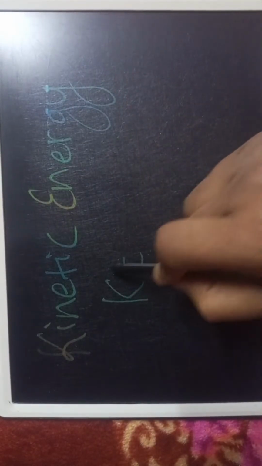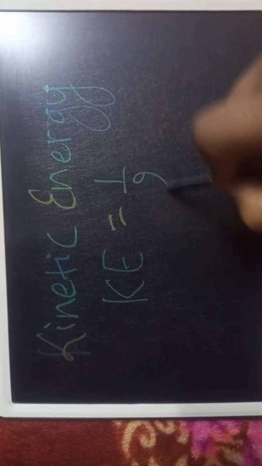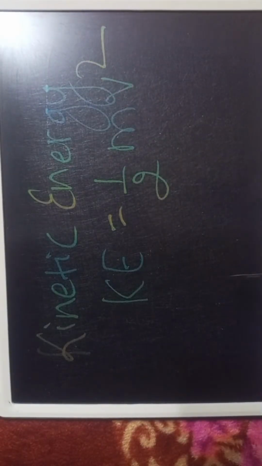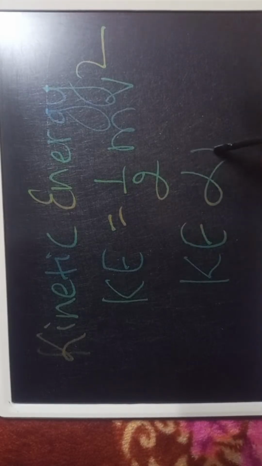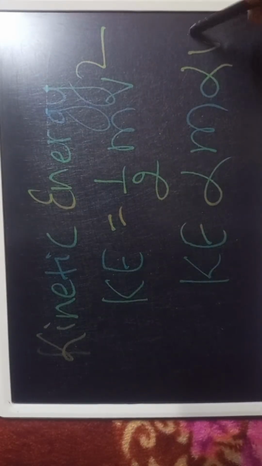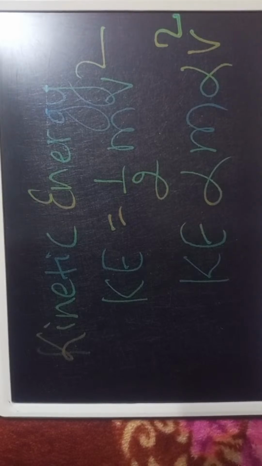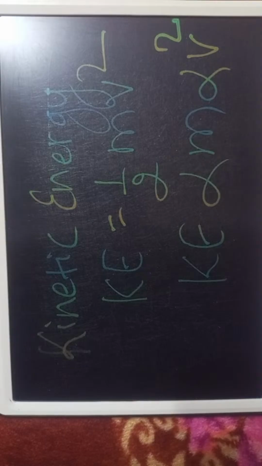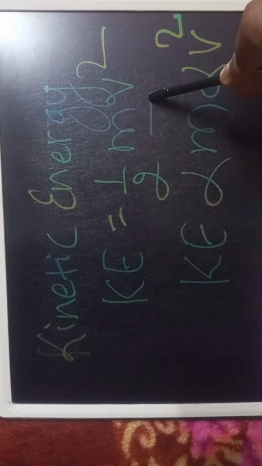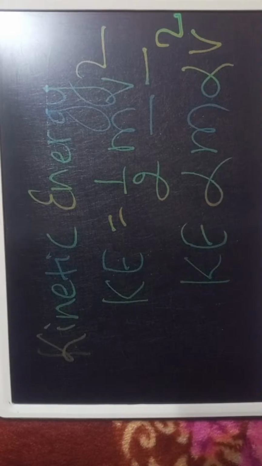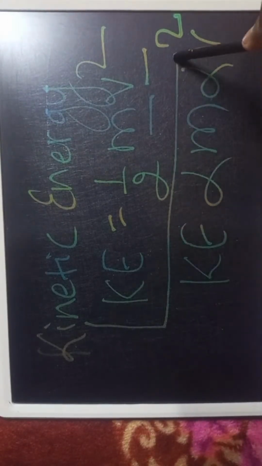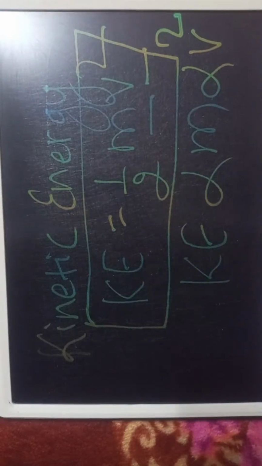Now you have to read about two types of energy. Kinetic energy, that is K. The formula is half mv square. Kinetic energy is directly proportional to the mass and directly proportional to the square of the velocity. Kinetic energy means moving condition. Potential energy means rest condition.